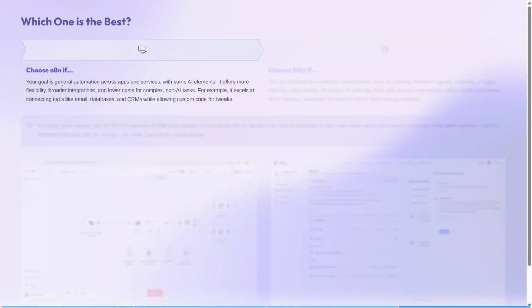Choose n8n if your goal is general automation across apps and services with some AI elements. It offers more flexibility, broader integration, and lower cost for complex non-AI tasks. For example, it excels at connecting tools like email, databases, and CRMs while allowing custom code for tweaks.